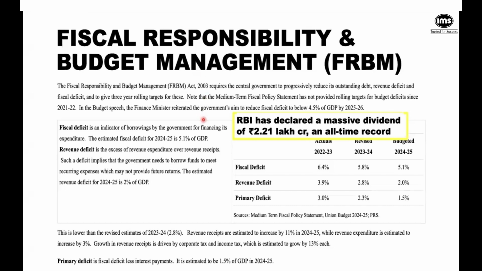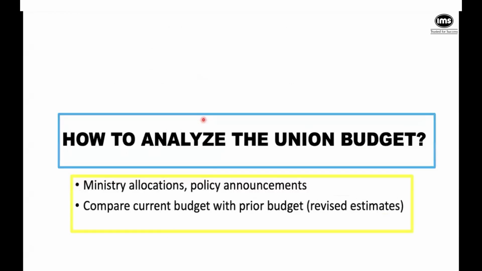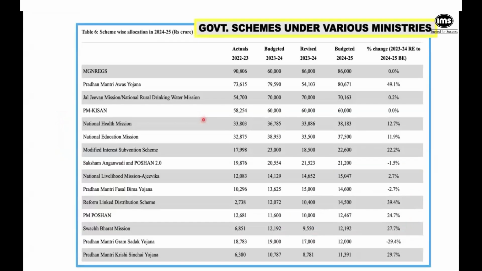We'll see. So going ahead, we are still looking at how to analyze the budget. So we said, look at the money coming in, look at the money going out, look at the deficit, okay? And then we moved on to look at the allocations and the policy. You can compare each budget to see where is the heart of the government, where is the focus of the government, right? So again, in all your budget documents, that's the beauty of the world that we live in. If you want to know something, it's actually quite easy to self-learn, right? So anyway, here is one image for you. It shows you that you can actually look at scheme-wise.